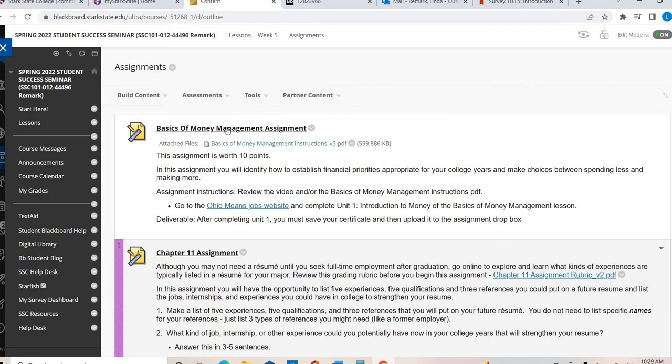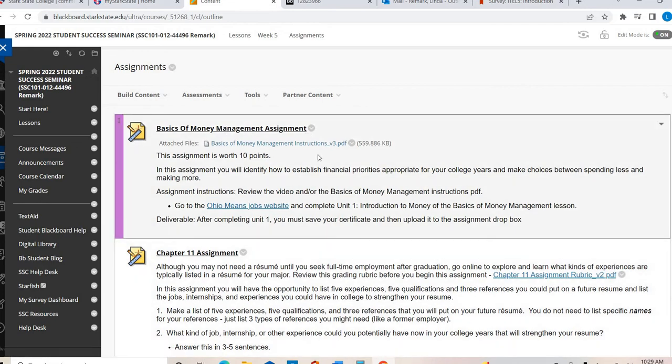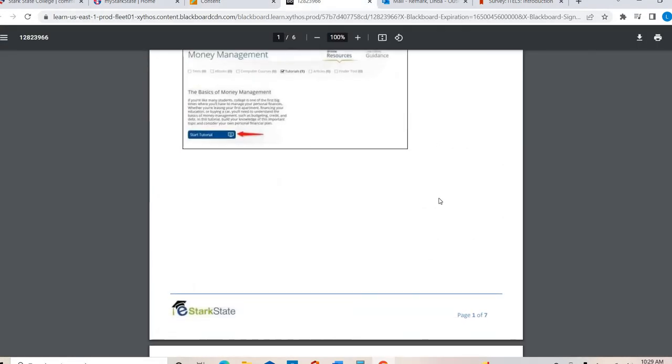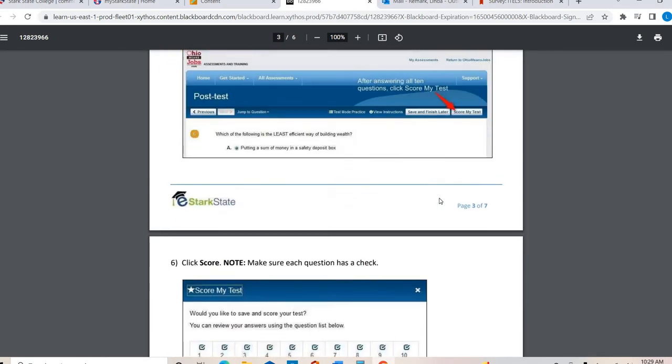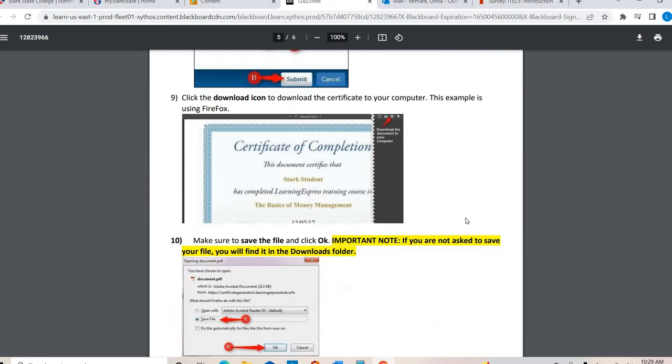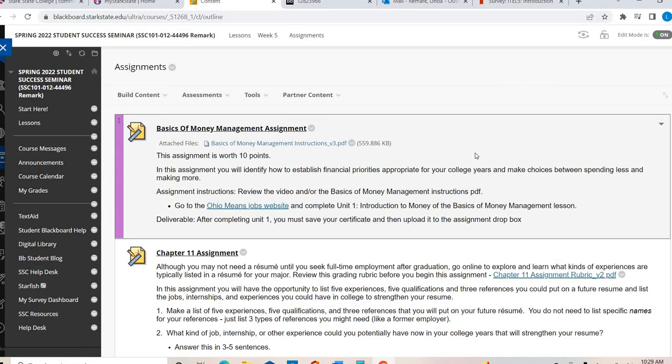So your first assignment is called the Basics of Money Management, and it's actually going to be completed outside of Blackboard. So there is a PDF. If you click on it, it's going to open up into this PDF, and it will walk you through the step-by-step if you needed the PDF breakdown of what your assignment is going to be like, but I'm going to show you right now as well.